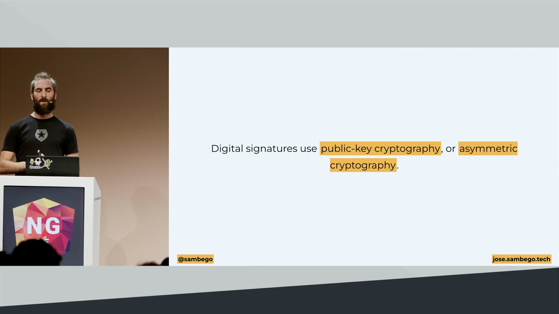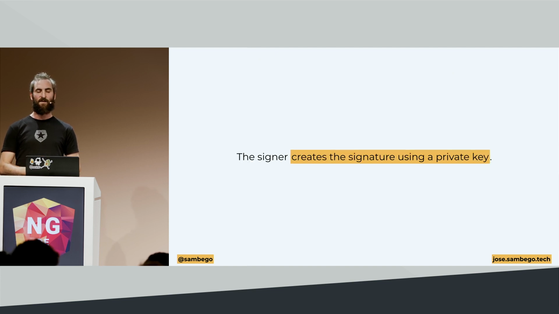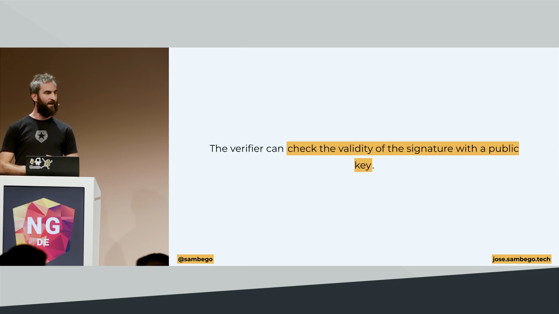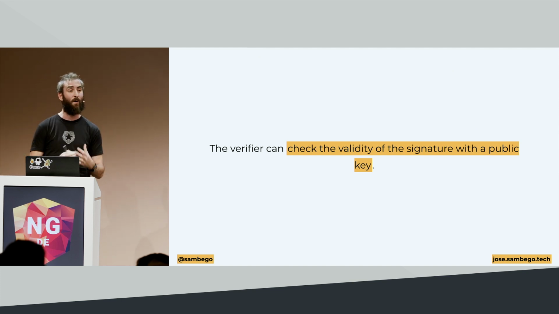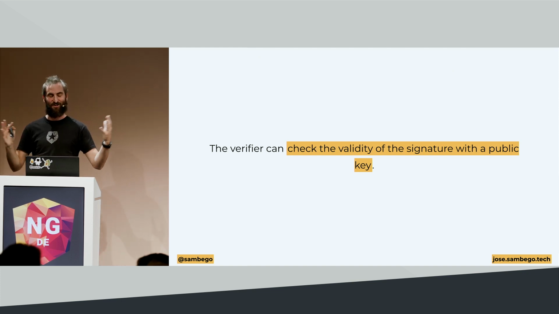Digital signatures use public key cryptography, also known as asymmetric cryptography. The signer creates a signature using their private key. A private key is something that you keep private to yourself. You should never share that with other parties. If you want to create a digital signature, you're going to use that private key to create that signature. Linked to that private key is also a public key, and that's a key that you can share with everybody who needs access to your public key. It's a public thingy that is okay to share with others.